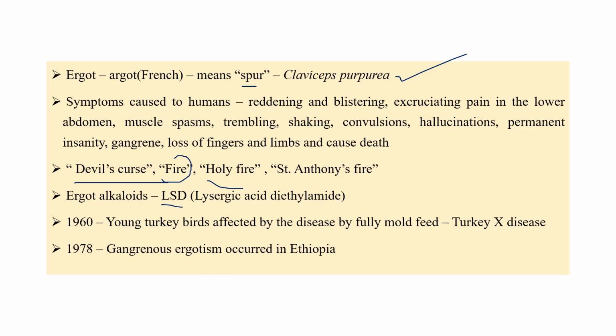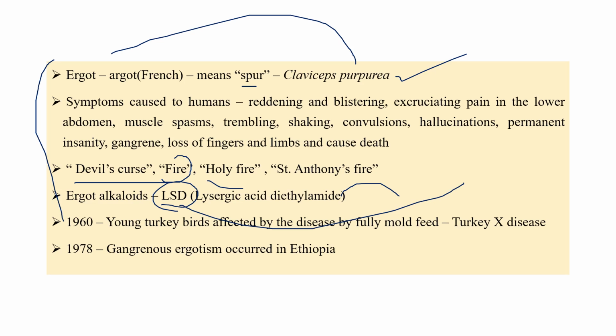And ergot produces an alkaloid called LSD, lysergic acid diethylamide. It is generally called the drug of the century because this LSD was used to cure mentally disordered persons. So it is one of the very good drugs that can be used to cure mentally disordered persons. And this is some detail regarding ergot. We expect questions like: ergotism is mainly due to which fungus? Claviceps purpurea, right? Otherwise called holy fire, Saint Anthony's fire. Ergot produces the alkaloid LSD, lysergic acid diethylamide. It was called the drug of the century by Bové in 1970 because, as I told you, it is used to cure mentally disordered persons.